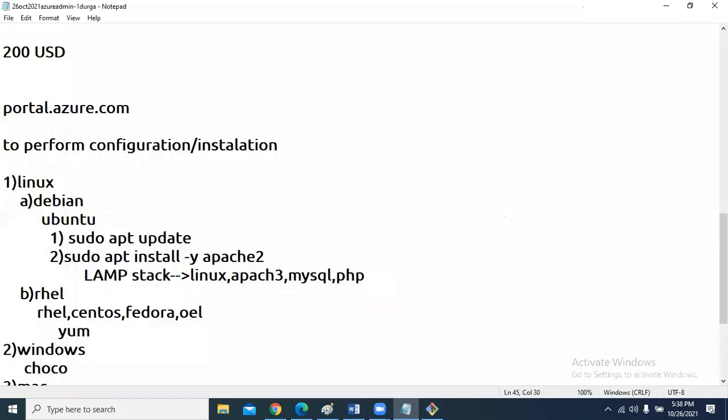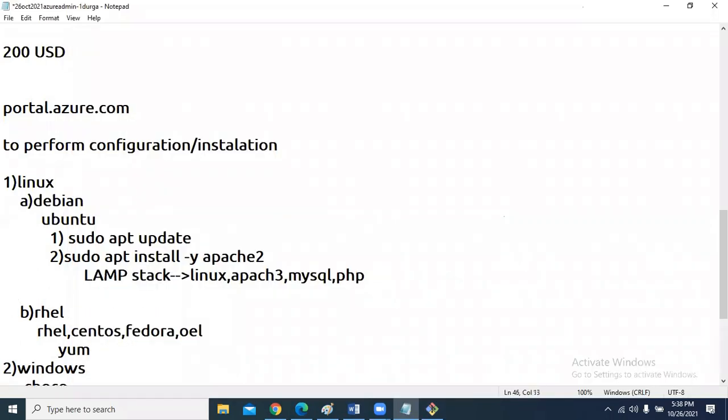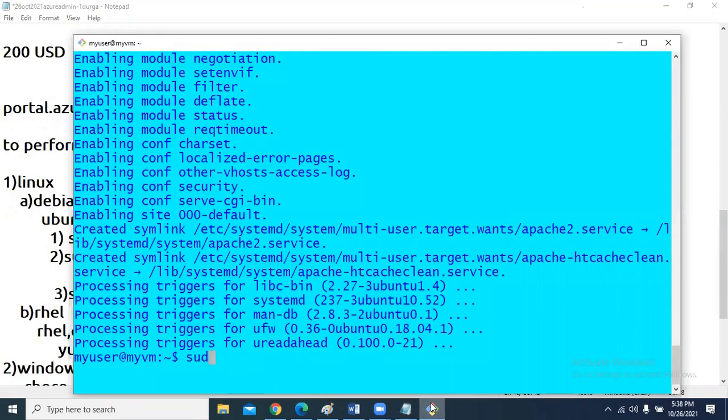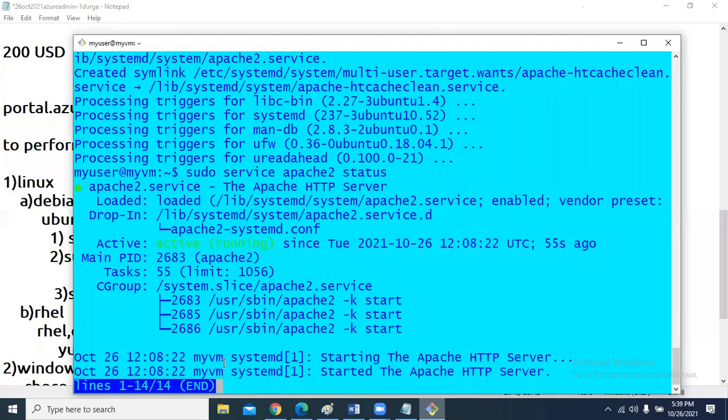You can test it via a simple command: sudo service apache2 status. It is telling that it is running.